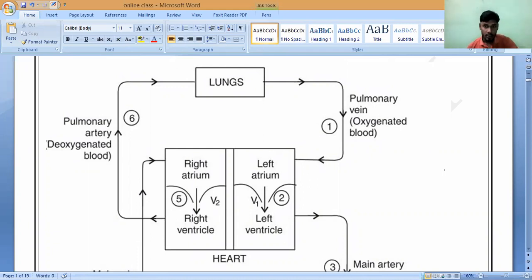So in our heart we have two atria and two ventricles. One is the left atrium and left ventricle. The next one is the right atrium and right ventricle.